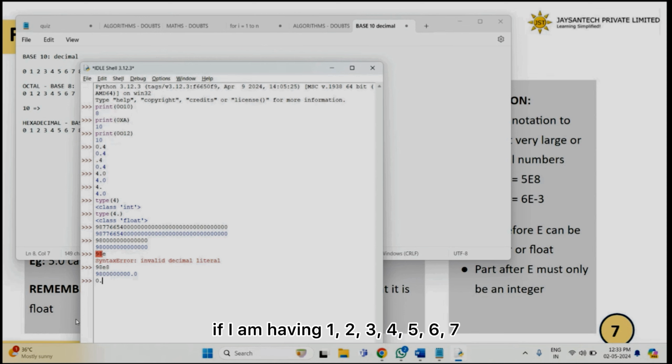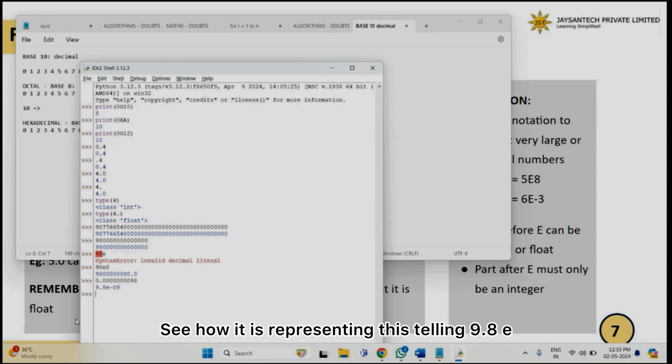Now, for example, if I have a small number like 0.00000000098, see how it is representing? It is telling 9.8e to the power minus 10. In maths, the same way, we'll say either 98 into 10 power minus 11, or 9.8 into 10 power minus 10.